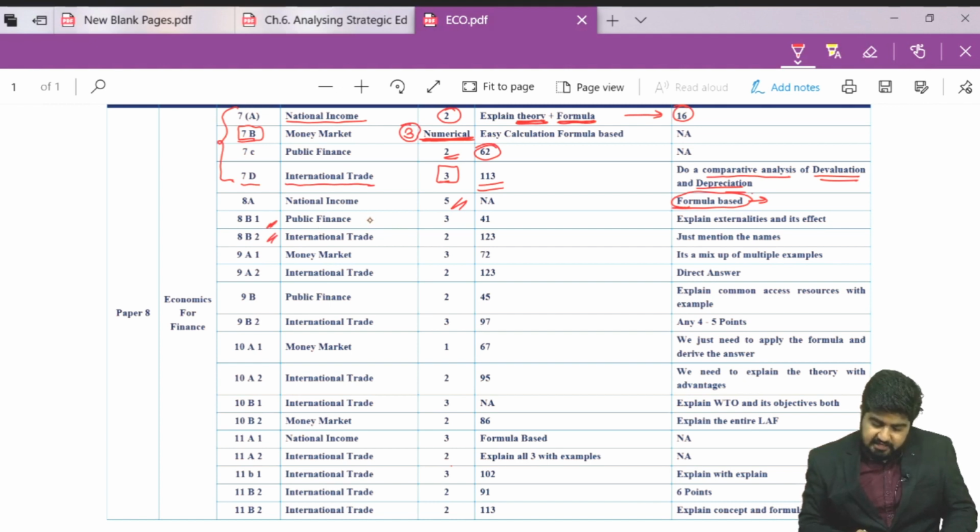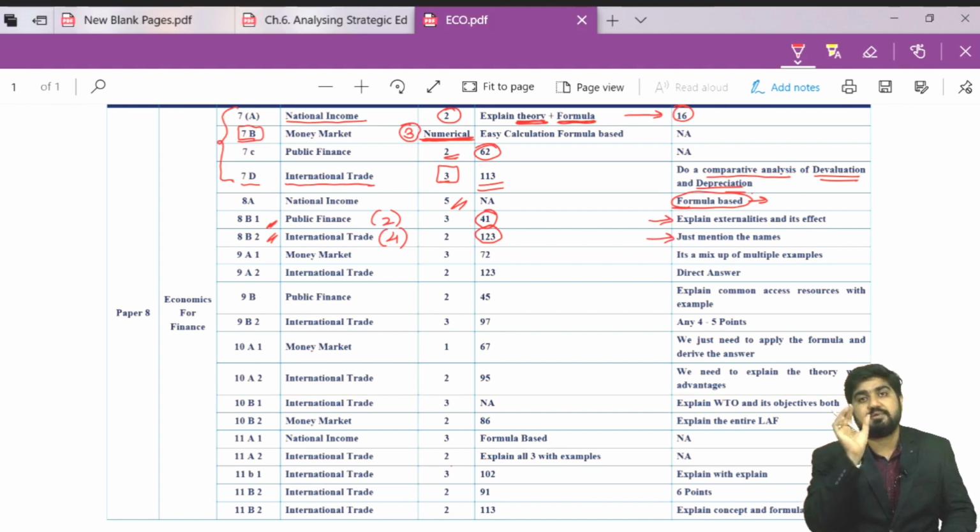Question number 8B part 1 and part 2. Public finance, again chapter number 2, students, and international trade chapter number 4. This was on page number 41 and this one will be on page number 123 of JKSC material. Here you had to explain the externalities as well as its effects. Here you just have to mention the names as they have asked in the examination.